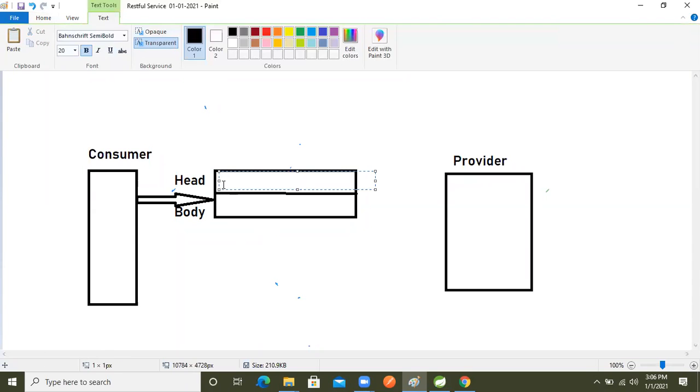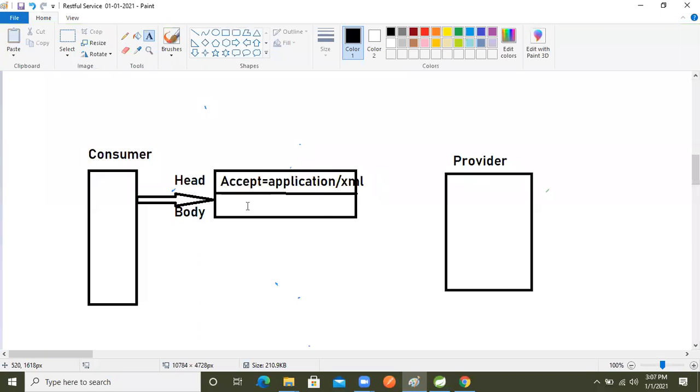In the header part, what will we accept? The acceptance type: application slash, sorry, XML. We will select XML.